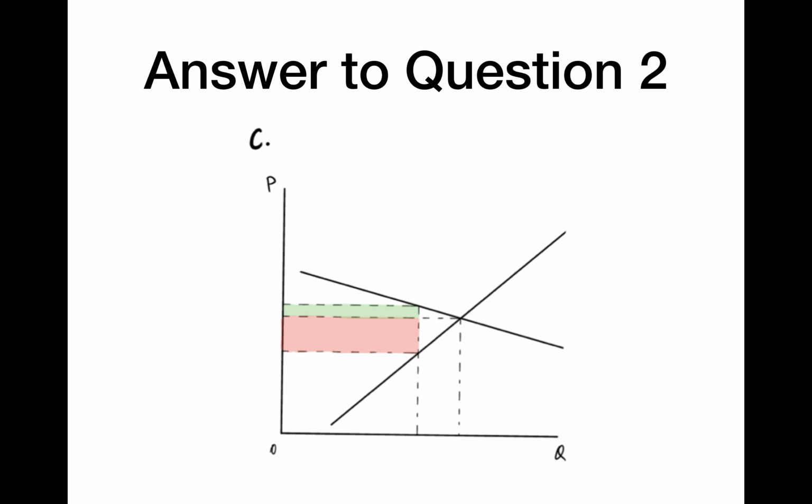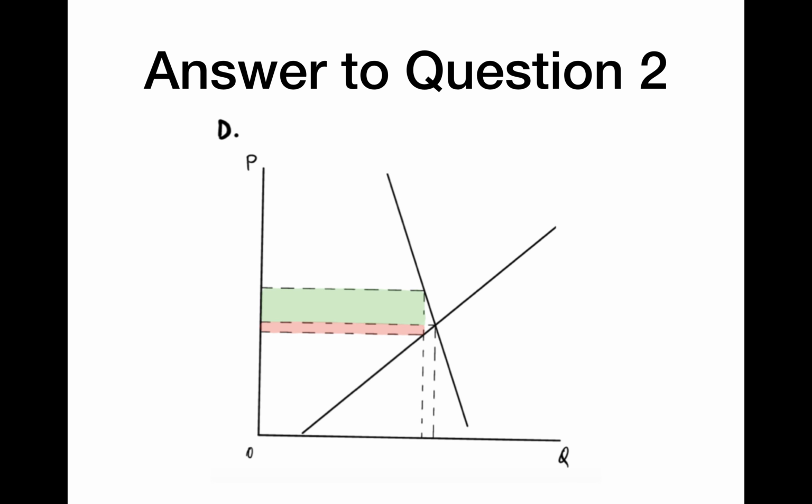Immediately, we can see that the red shaded area, the tax burden on sellers, is greater than that of the consumers. This discourages us from selecting C as an option because we know that the tax burden on the consumer is higher than the sellers. On top of this, the graph depicts nearly complete elasticity, with a slight increase in price dropping demand significantly. The responsiveness of the consumer is extremely strong, which isn't what we're looking for.